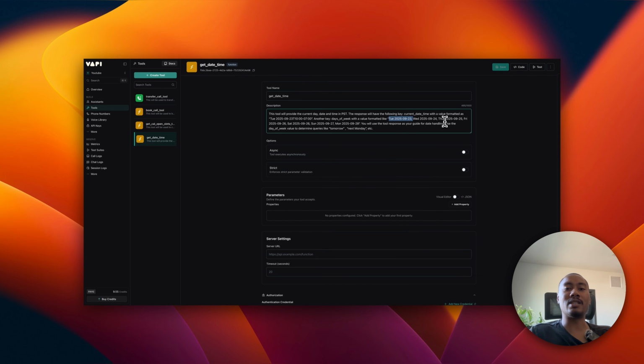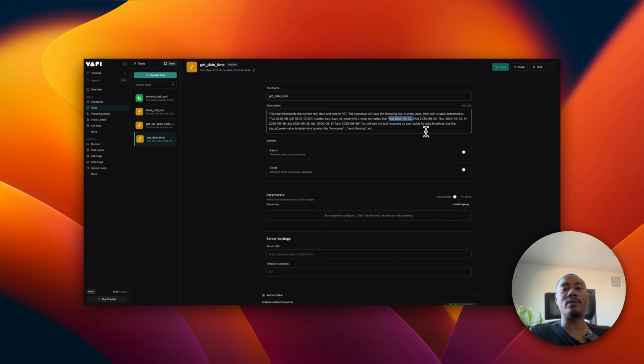What this is going to do, it's going to give the upcoming days for the next week so that Ava can handle natural language responses like next Friday, next Monday, next Tuesday, and handle that accordingly. So we're going to be providing today's date and also the upcoming dates along with the day of the week.